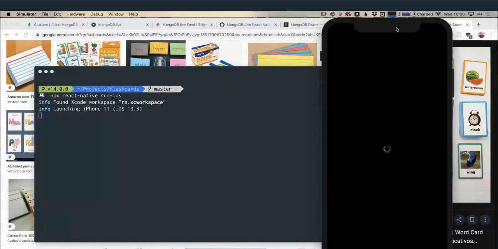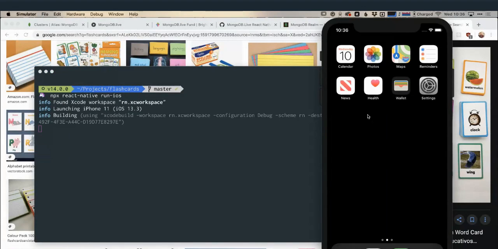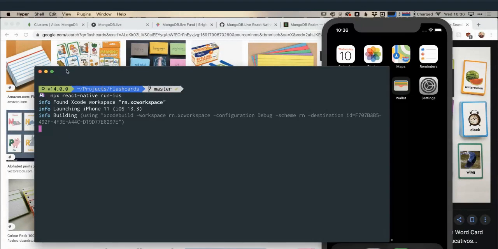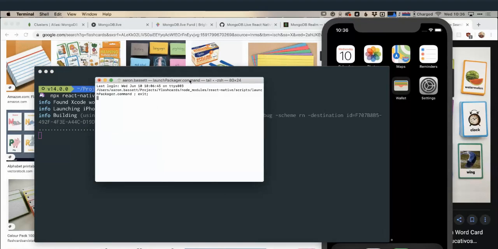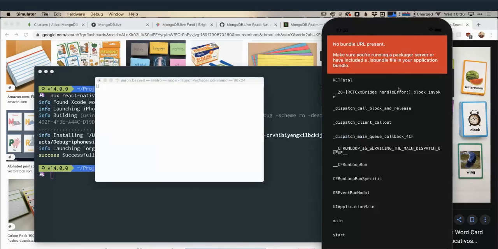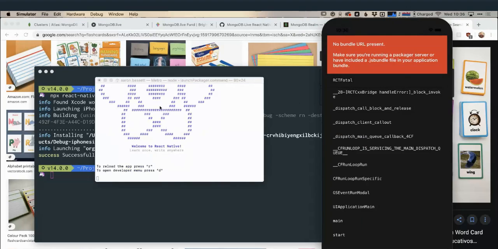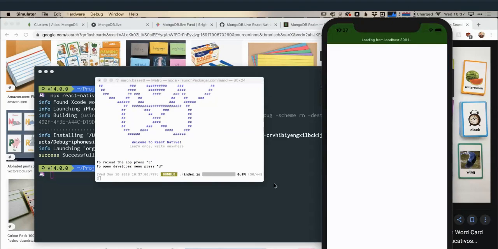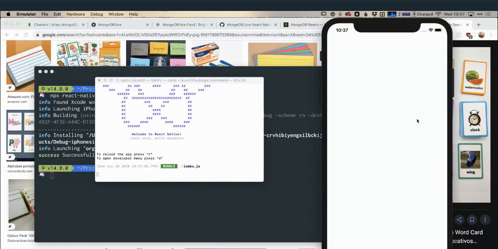The simulator is going to open up. We can see now that React Native is building my application from the JavaScript code. It's going to bundle this all up. We're probably going to get an error here because it's going to be looking for the bundle. Yeah, so let's just wait for this to refresh. We can force a new build of the bundle. And once that's complete, loaded onto the device, we get our interface.